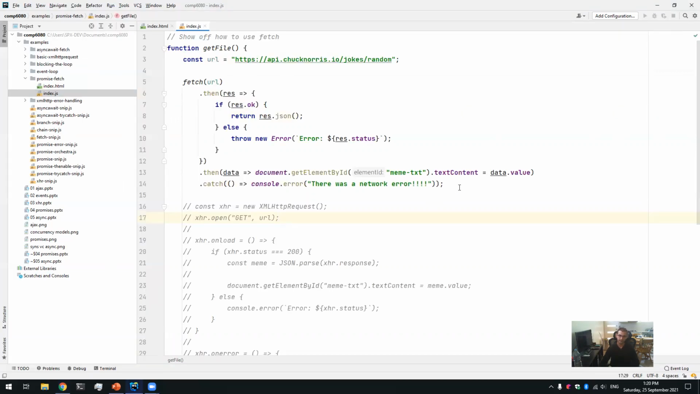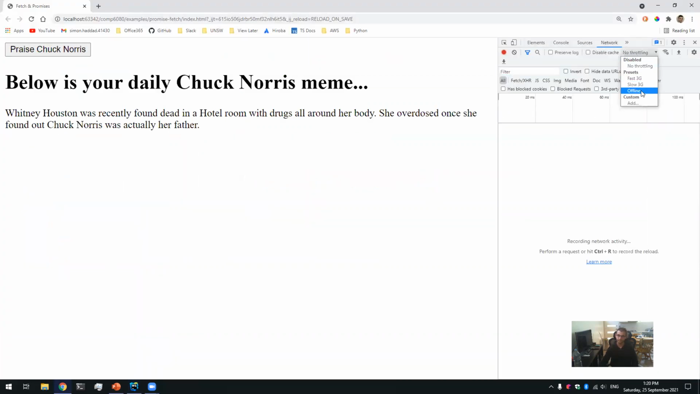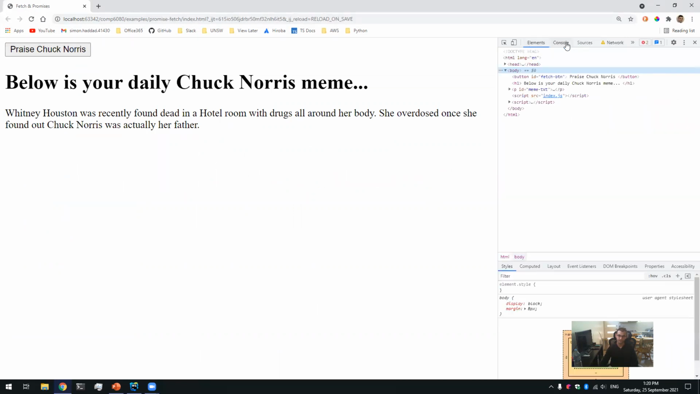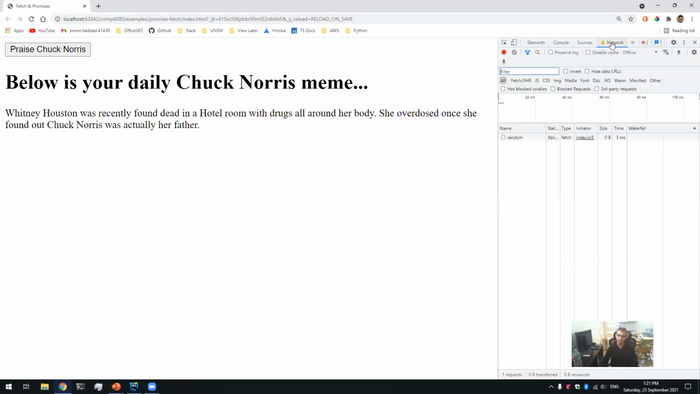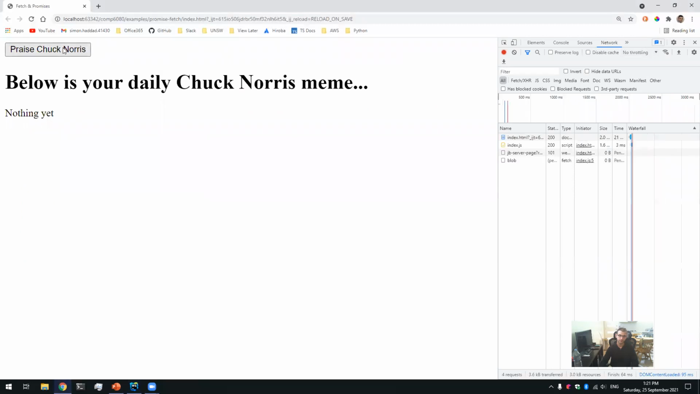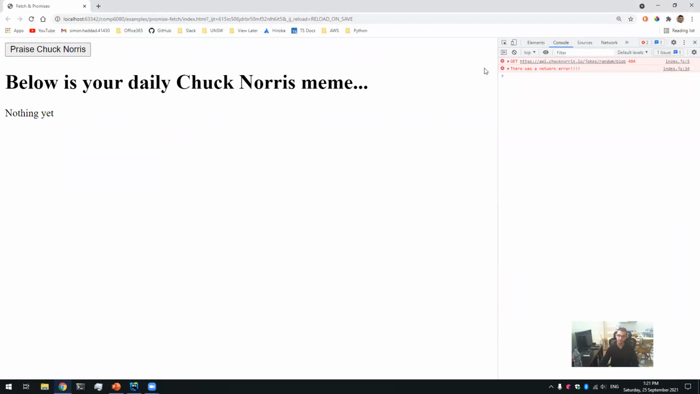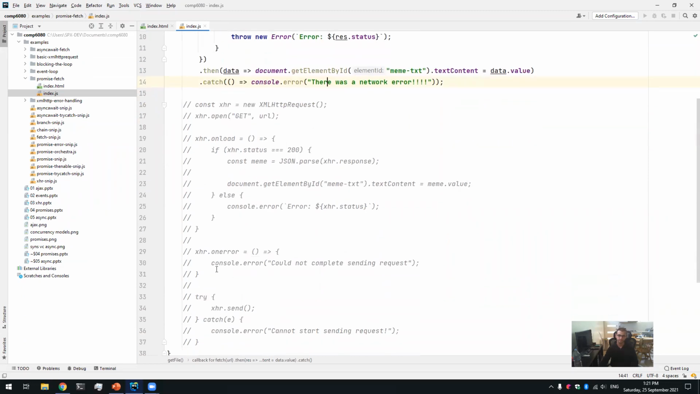And just to show off that we go into these dot catches, let's go ahead and cut the internet again by throttling. Press Chuck Norris, check the console. Oh no, there was a network error. See, we went into that catch. Let's turn the internet back on and go to our fake website, and we'll press Chuck Norris. In our console, there was another network error, right? 404 specifically. We just don't print out the error, but yeah. So everything works exactly the same way as XHR, but it's just nicer.